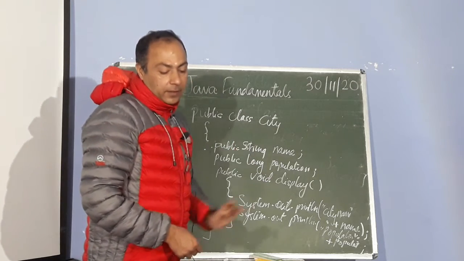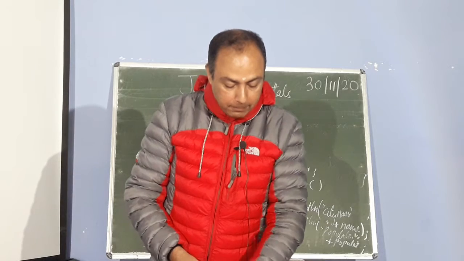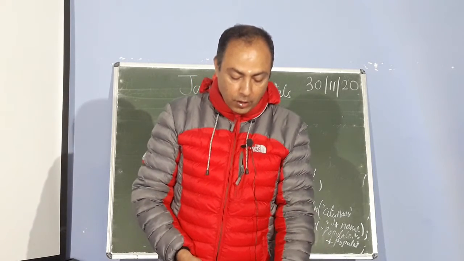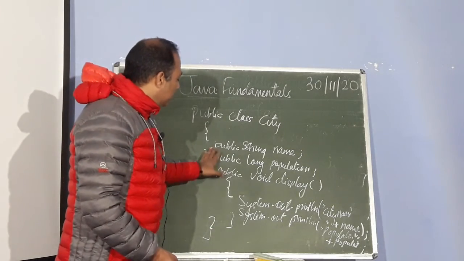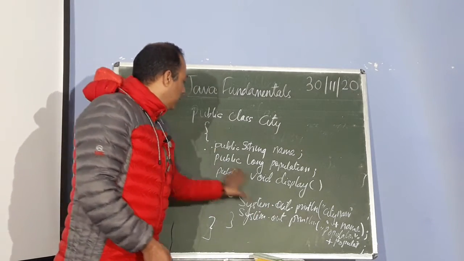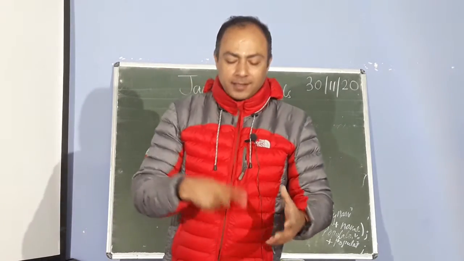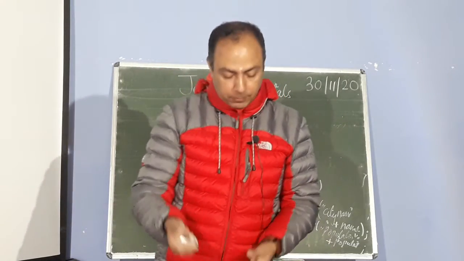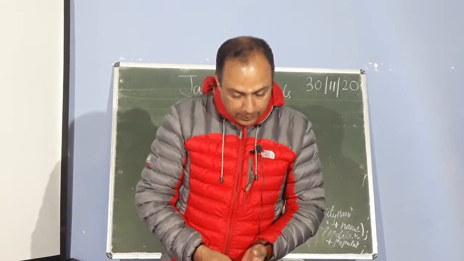The keyword public simply means that there are no restrictions on how these data members are used. We can call this anywhere when we write public. Public, private, protected are different access specifiers. We will come to that in detail. Public means it can be used anywhere in the program.